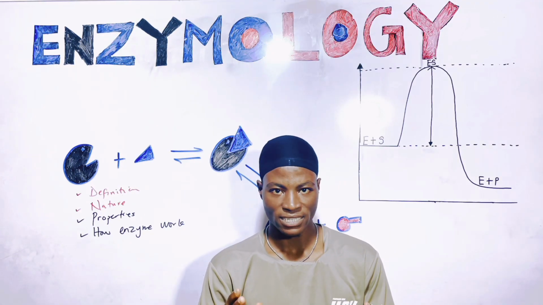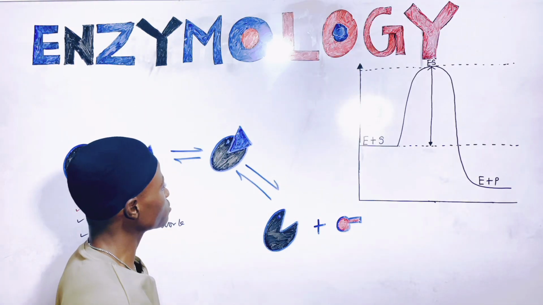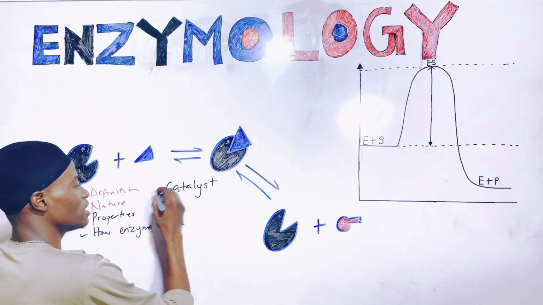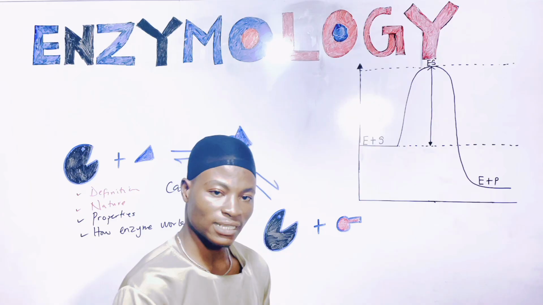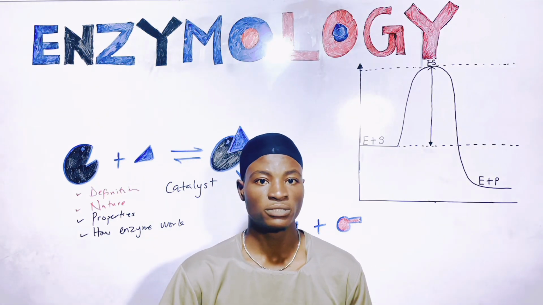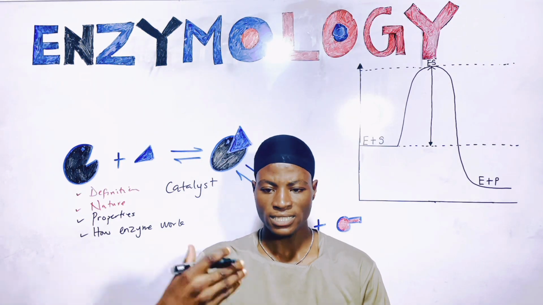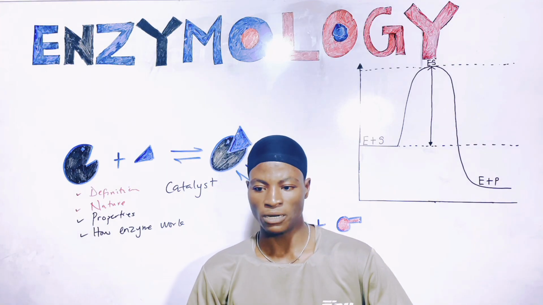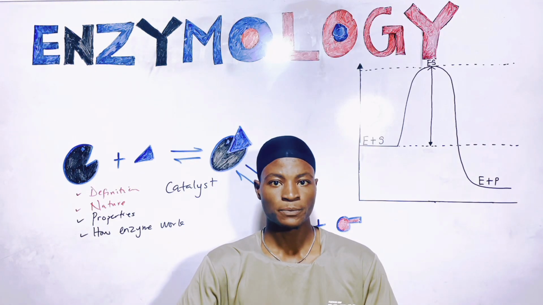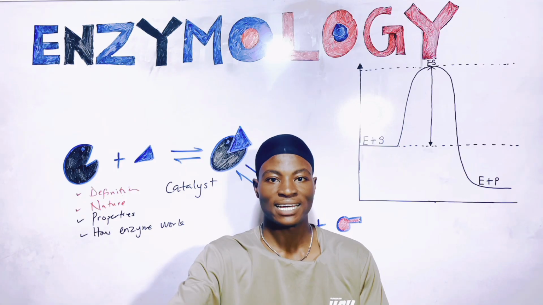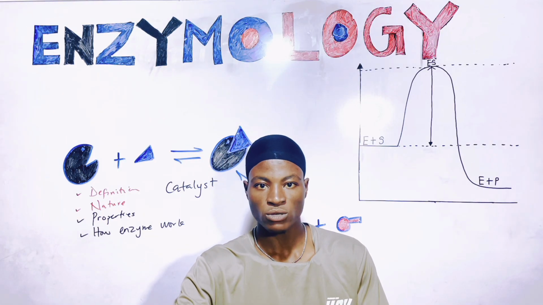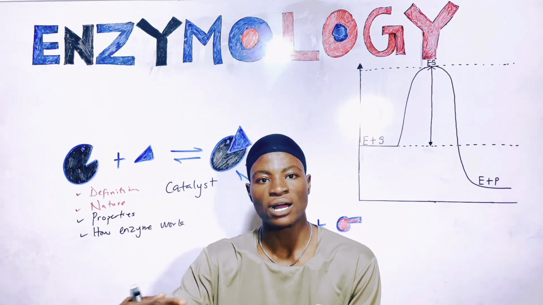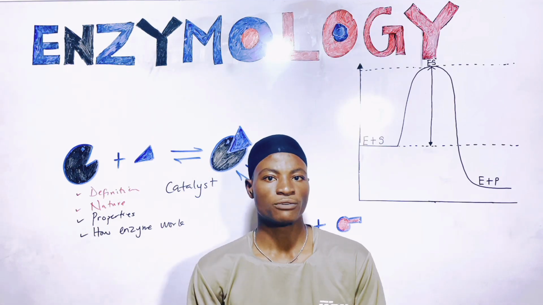Then, what is this enzyme? Enzymes are biocatalysts. I know you guys have actually heard about catalyst before in chemistry. And catalysts are basically substances that help to speed up the rate of chemical reaction, right? Now, let's relate it to the biological system. Let's say we are talking about catalysts as far as the living system is concerned. The enzymes are basically catalysts. They are biocatalysts because they act within the living system. They are organic catalysts, or you simply say they are biocatalysts that help to speed up the rate of biochemical reaction, right?